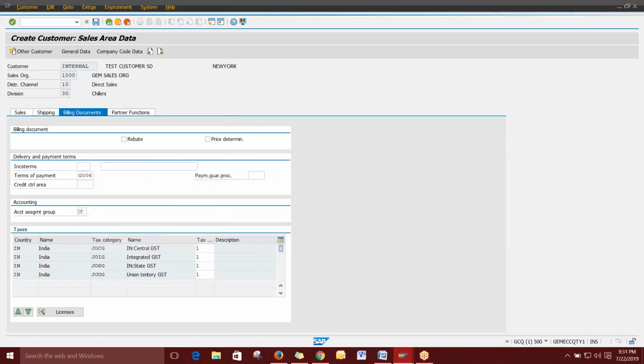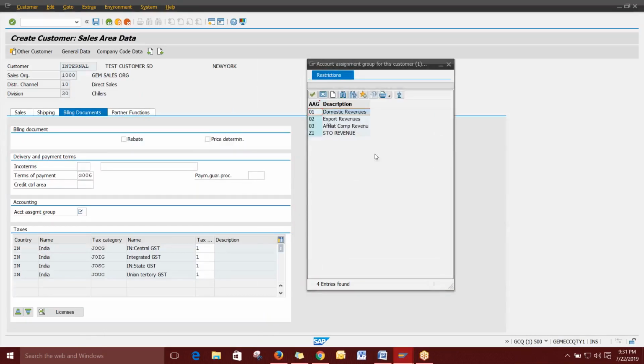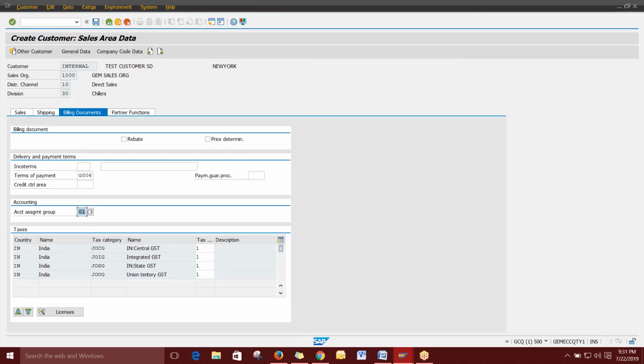Next thing, account assignment group. It is also not mandatory. Actually it should come automatically, because anyway it is going to domestic revenue. After making the sales for this particular customer, where the revenue should be is purely a finance thing. Directly it will go to the P&L statement, that is the profit and loss statement.